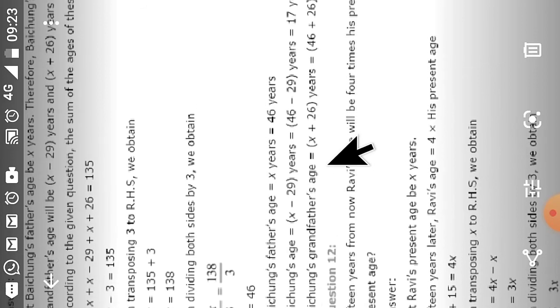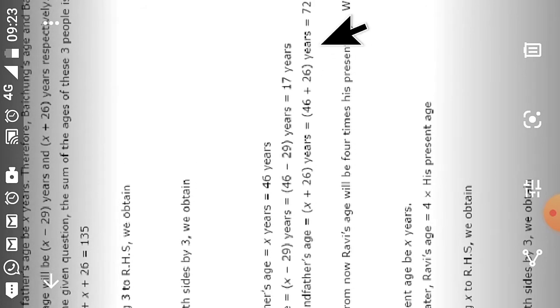Now Baichung's father's age is x years, that is 46. Baichung's age is, he is younger, so x minus 29. So 46 minus 29, that is 17 years. And Baichung's grandfather's age will be x plus 26, because he is older, it will be plus. So x plus 26 years, it is 46 plus 26, equal to 72 years. So now question number 12 we will see.